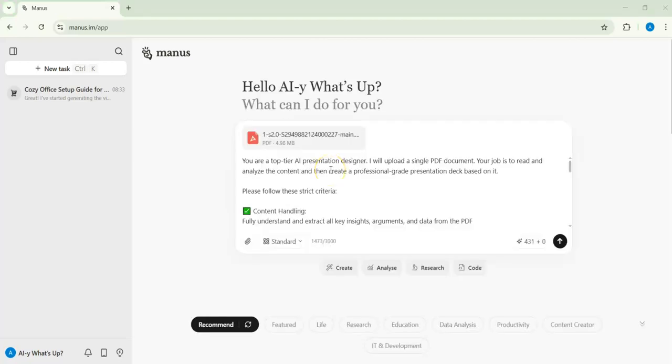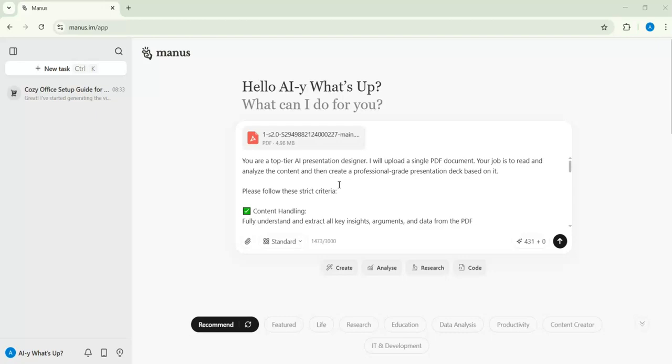Here for the slides, I have uploaded the file, and here I give him the prompt. Making a good prompt is very important. If you don't know how to create a prompt, go to ChatGPT and there is a prompt engineer. Just ask him what you want and he will give you a very detailed prompt. At that time you can just copy it and paste it, but you need to